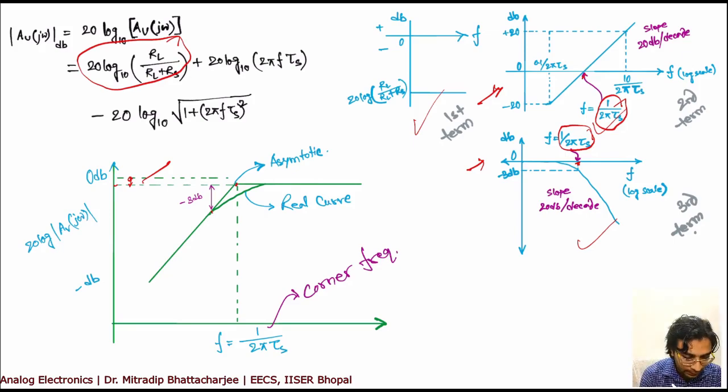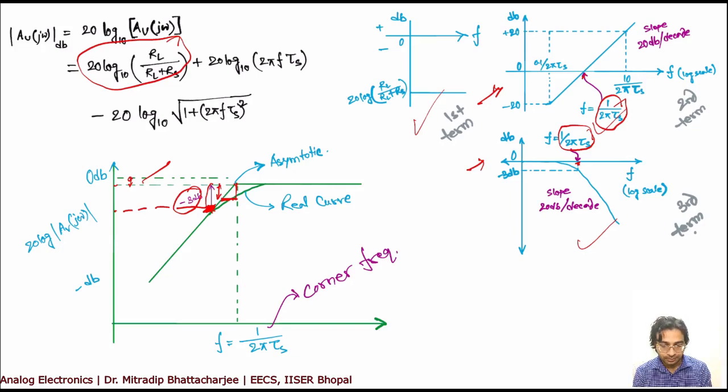Actually this should not be from here, it should be from here to here. It's minus 3 dB, not up to here. Up to this point, wherever it is touching the 3 dB line.